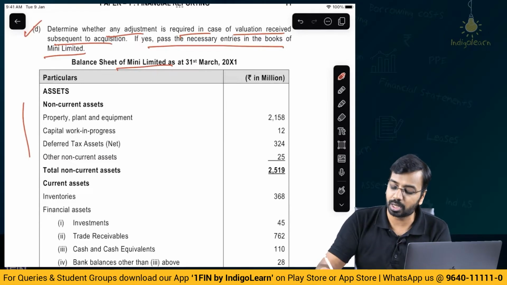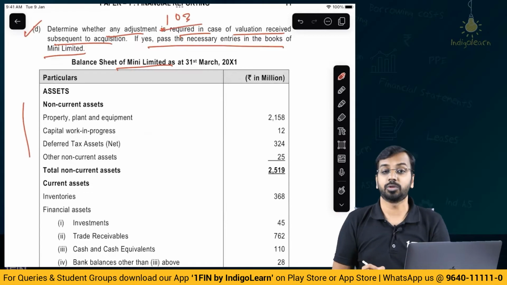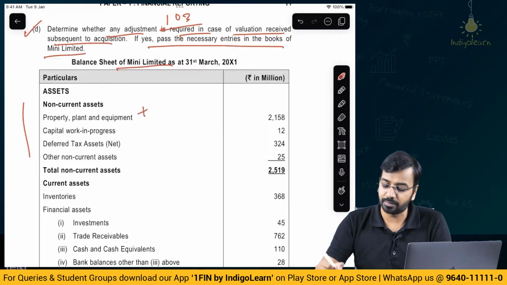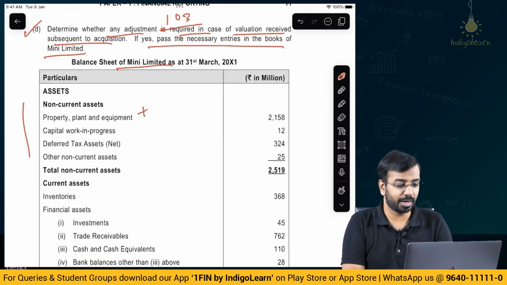Though it falls within the purview of Ind AS 103, we do not need to combine the balance sheet. You just need to add those respective items in the respective places, right? So with this understanding, let us have a look at the solution.